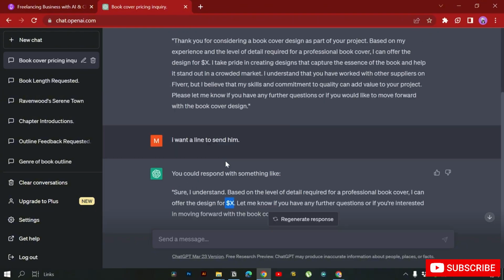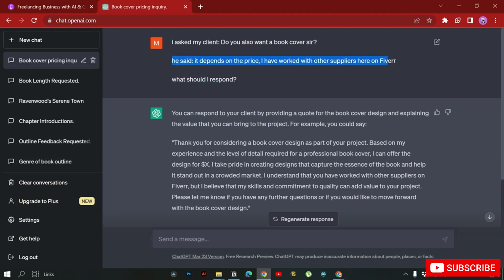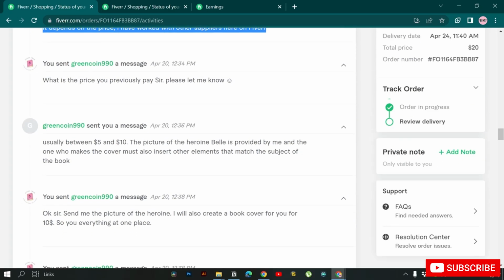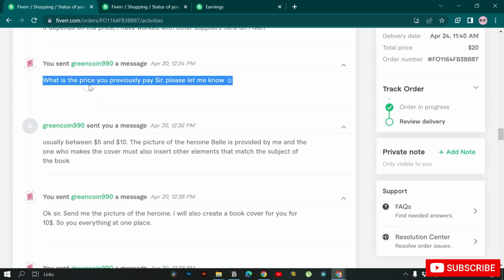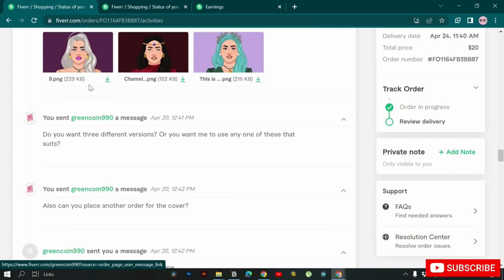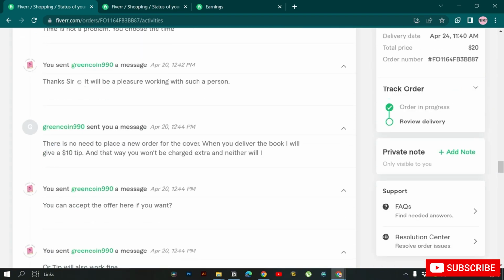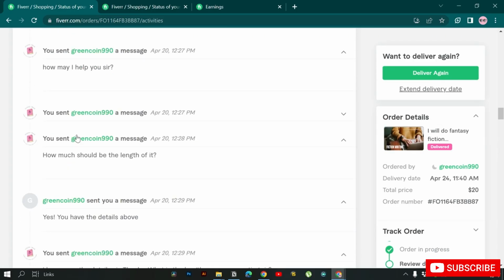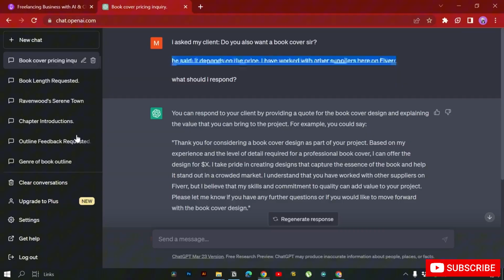So basically, in that way, you can respond to any of the questions that the buyer asks, and you can respond correctly. Okay, so you can do this with every message of his, and you can go on and create something better. So this is one way you can improve your conversation with your clients with the help of ChatGPT, and it actually helps. Sometimes it does not, but most of the time it helps. So let's meet in the next video.